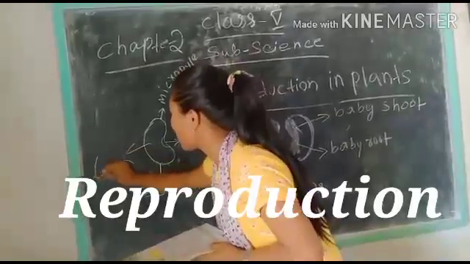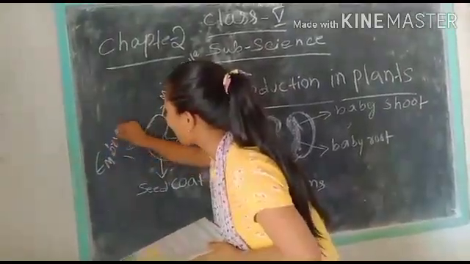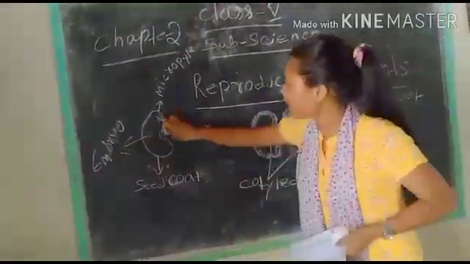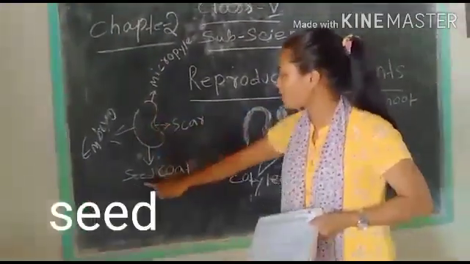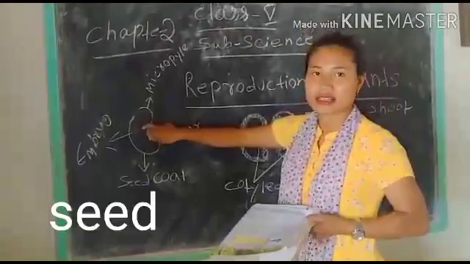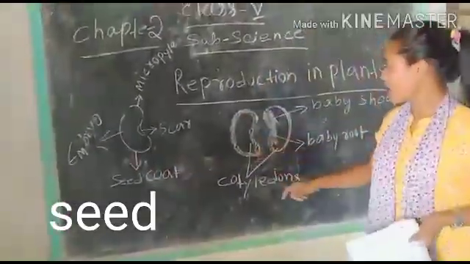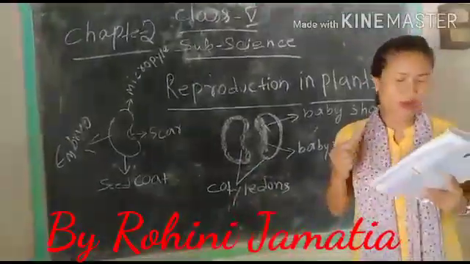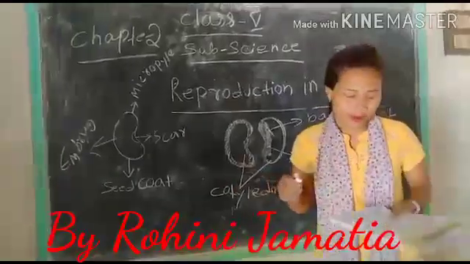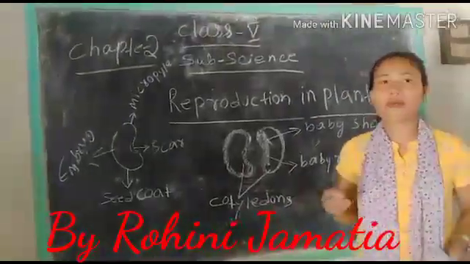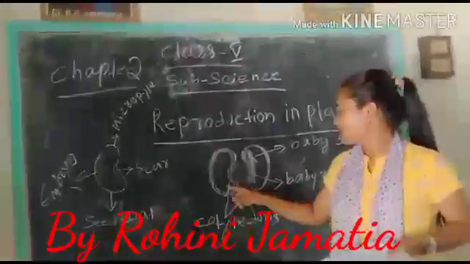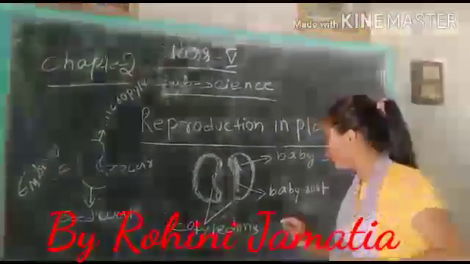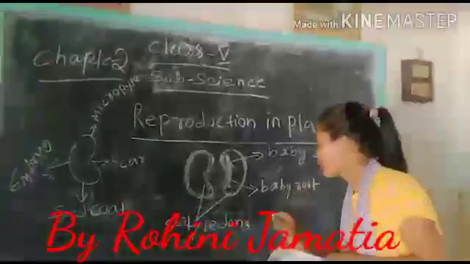The cover of the seed is called the seed pod, and inside there is a seed called the embryo. A fruit having one seed, for example mango, is called a monocot, and two seeds inside any fruit is called a dicot seed.